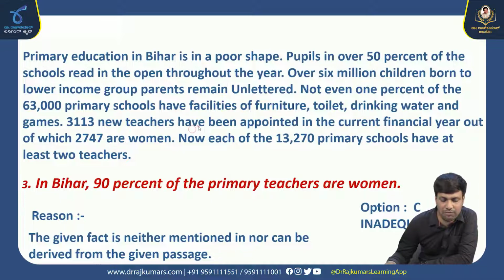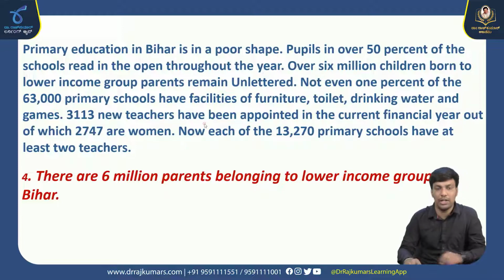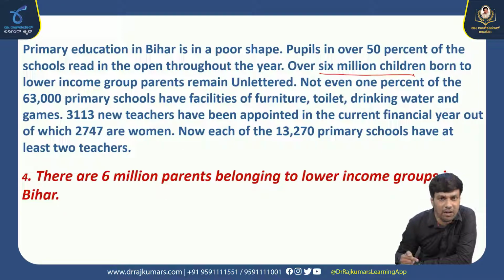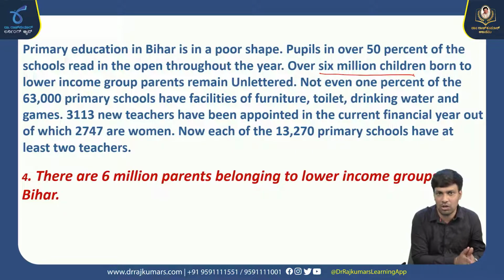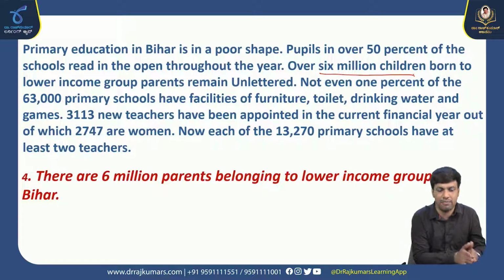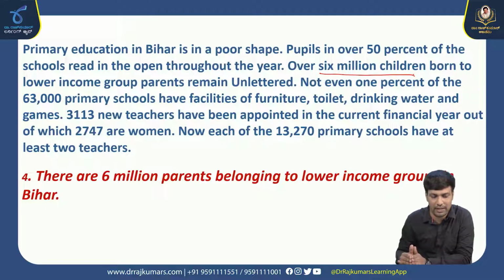Moving on to our next inference. There are 6 million parents belonging to the lower income group in Bihar. It is definitely true because in the passage it is clearly mentioned that 6 million children are born to this kind of family, right? In the second line it is quoted that 6 million children belong to this sort of family, so we can derive that over 6 million children are born to this kind of family, and then we can say that 6 million parents belong to the lower income group.